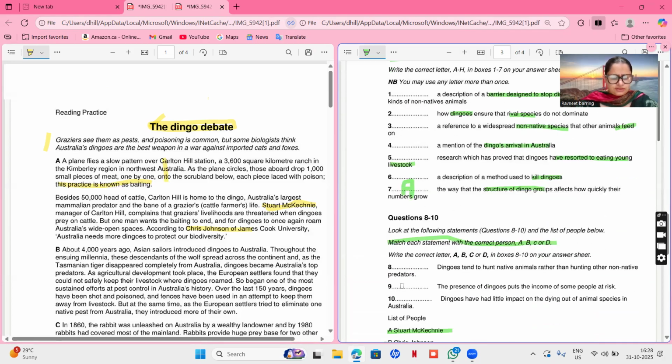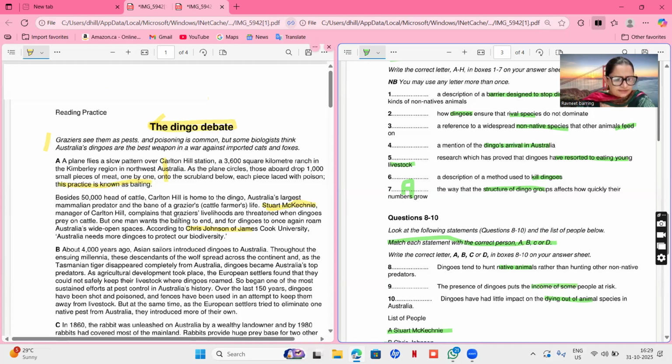And then again, we are able to find these two names. Dingoes tend to hunt native animals, so they're not talking about native animals. The presence of dingoes puts the income of some people at risk. Yes. Dingoes have had little impact on dying out animal species. Dying out animal species, no, they are not talking about this one, but they are definitely talking about this one, that the income of some people at risk.